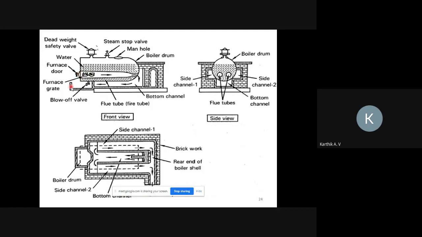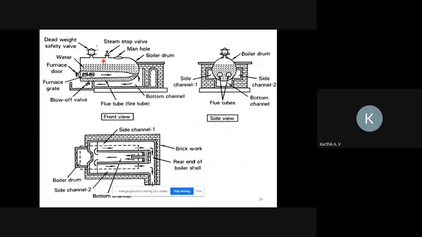Okay, furnace door and furnace grate. Heat will be produced inside the boiler drum, and this is the safety valve. The safety valve will open and close based on the pressure gauge indicator. If the pressure goes beyond the limit, the safety valve automatically opens, so the extra amount of steam will escape through this safety valve.